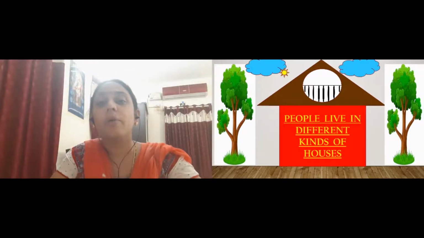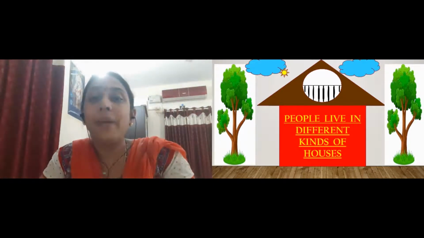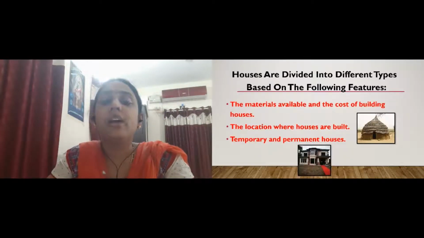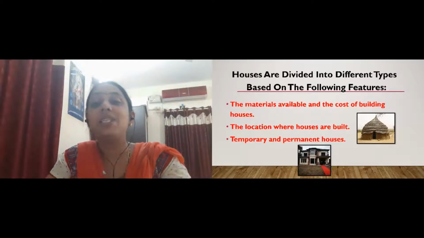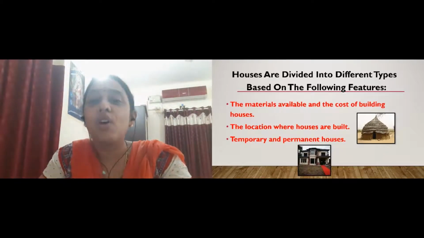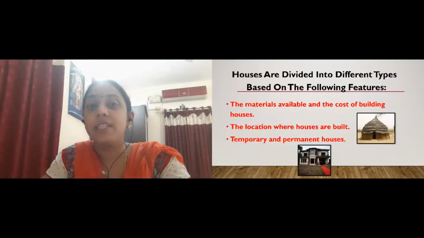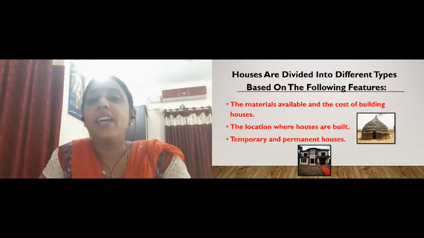Now if we talk about the different types of houses, how can we divide houses based on some special features? The first point that comes to mind is what material it is made of and what the cost of making that house is. That means how much money needs to be spent to make that house, right beta? Then the second thing is the location where it is built.